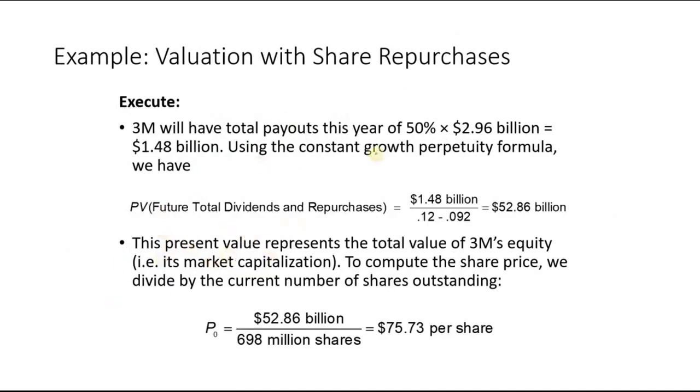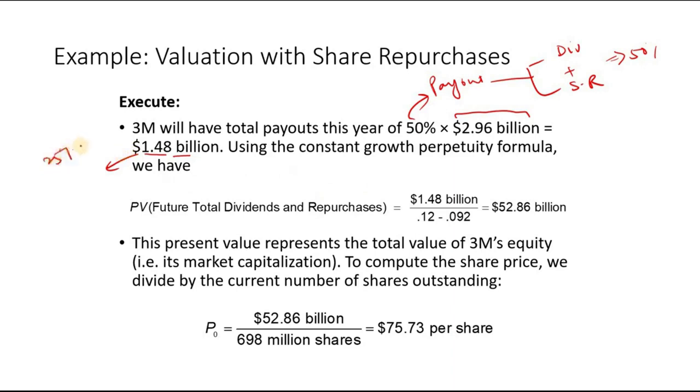Okay, so what is the net income of the company? That is 2.96. And what is the payout? When I say payout, it doesn't mean only dividend, it means dividend plus share repurchase, okay? So that is 50%. So 50% of the earnings is 1.48 billion, right? So it would be distributed: in this 50%, 25% is dividend and 25% is share repurchase, okay?